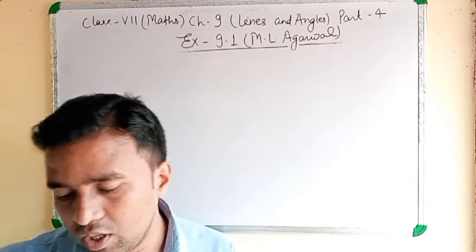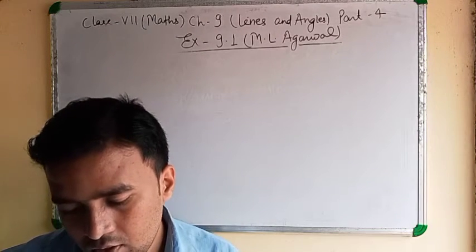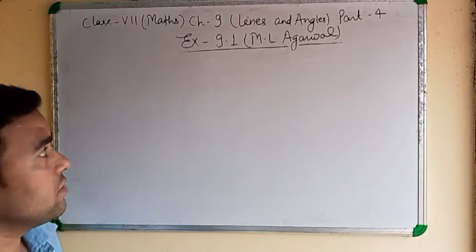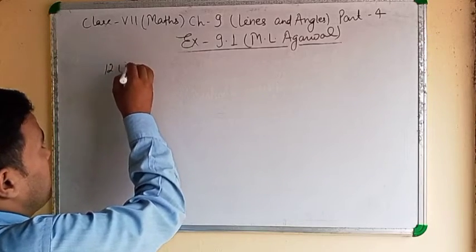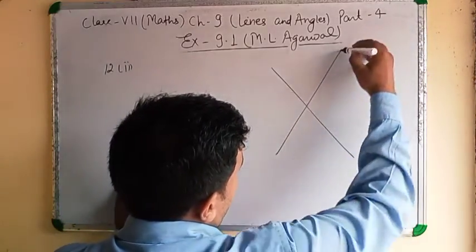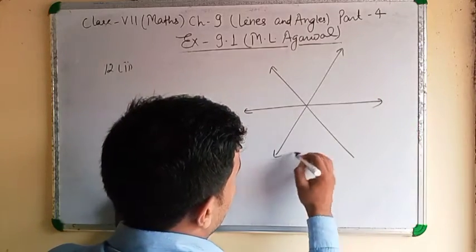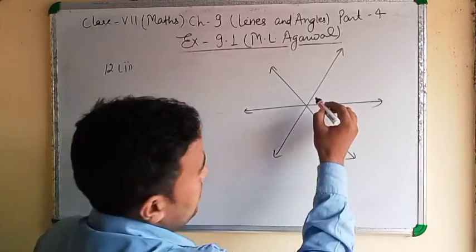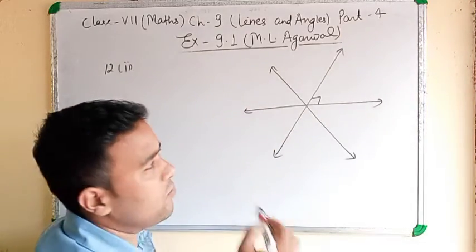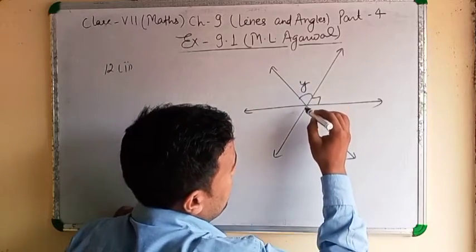The rest of question 12, you can do the second and third parts. Clear? Question number 12 second, I will explain. It is very easy, but I think one problem is there. The sign is given. This sign is a 90 degree angle. Clear? If you do not understand which angle it is, then you can't solve this equation. That's why I am explaining this.